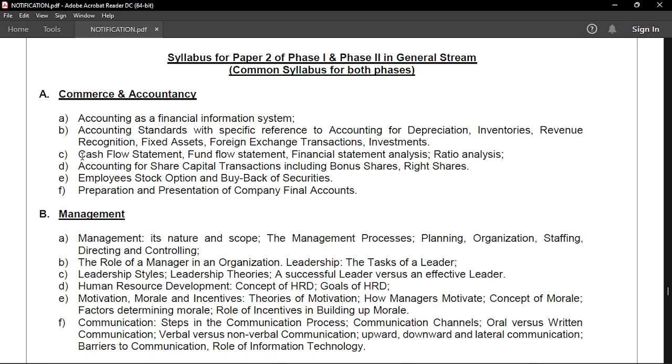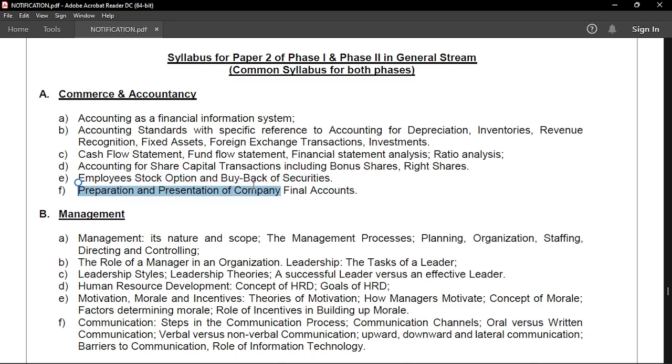Next is your cash flow statement, fund flow statement, financial statement analysis. You might as well have been reading all about this while you're preparing for the finance section for RBI Grade B, so nothing different here. Accounting for share capital transactions, including bonus shares, right shares. Very easy topic. You will get this in minutes if you follow the sources that I've mentioned before. Employee stock option, buyback of securities, very easy, not much important.